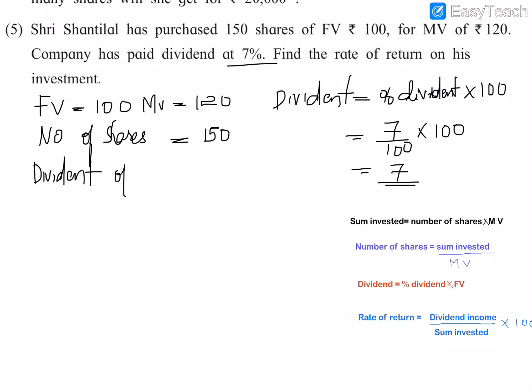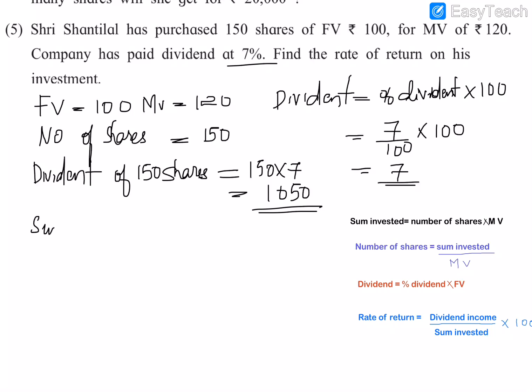So first we will find the dividend of 150 shares. The dividend of 1 share we have found, that is rupees 7. So for 150 shares, that is 150 into 7. The answer is 1050, the total dividend income.